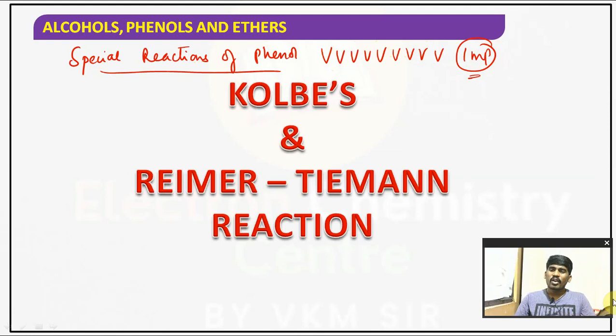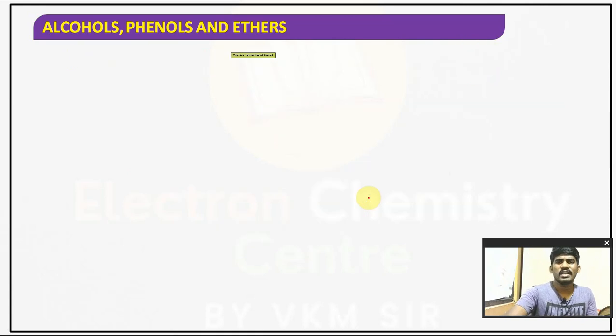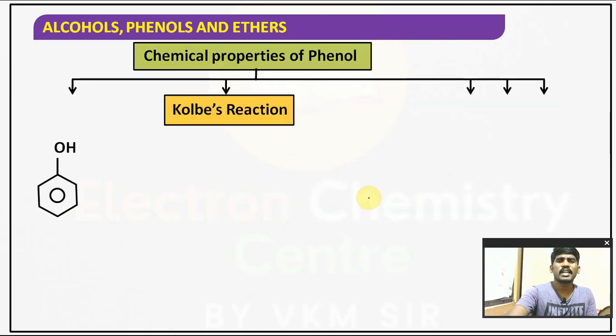We are going to talk about two special reactions. One is the Kolbe reaction, another one is the Reimer-Tiemann reaction. So pronounce it. First is Kolbe. Second one is the Reimer-Tiemann reaction. Let's talk about those reactions.